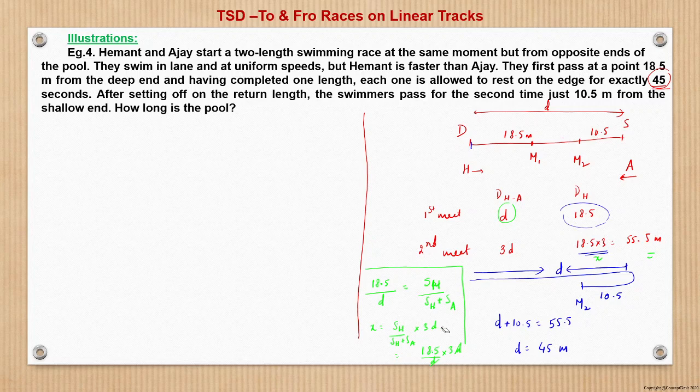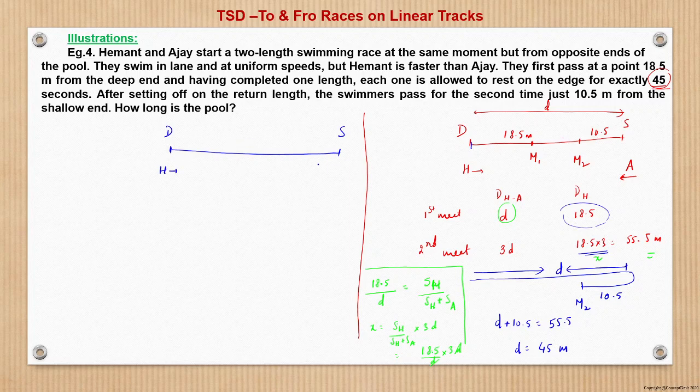Now here is the average speed of Hemant and Ajay when they do not stop for 45 seconds. Now suppose that they both start from the respective deep and shallow end.